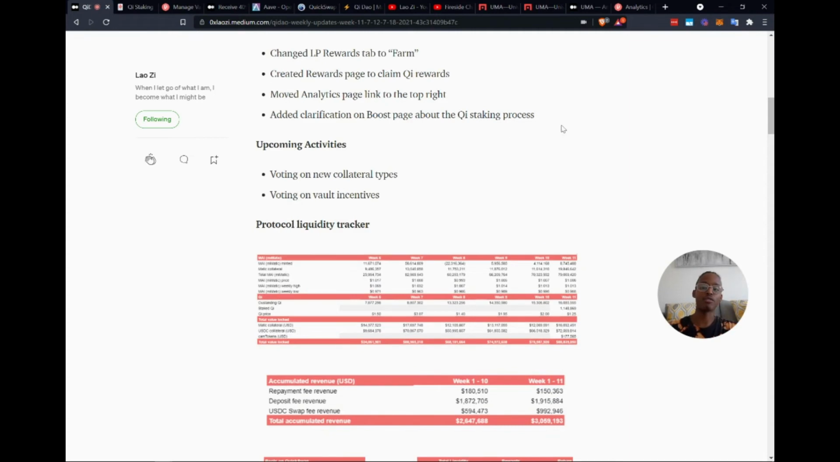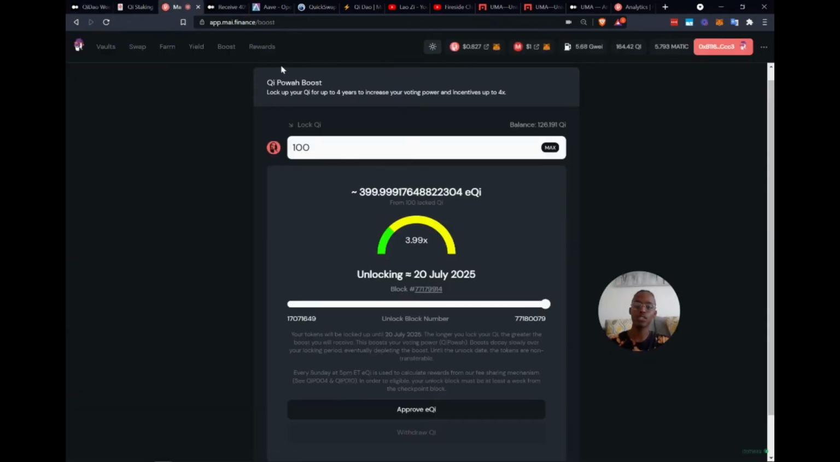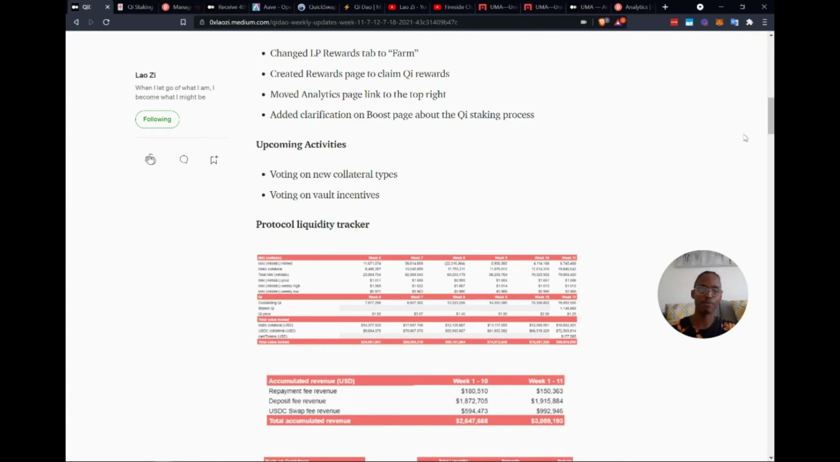Then we also created a rewards page to claim your Qi rewards. So every time someone stakes and they want to get rewards, they can go here and click the rewards page, and it will lead you to a place where you can receive your rewards for staking. Okay, cool. Also, the analytics page has been linked to the top right.